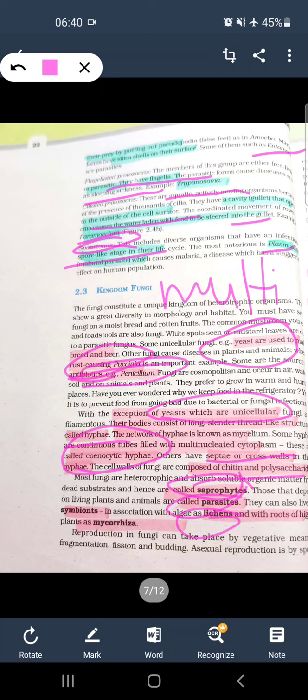Lichen and fungi live in association with algae as lichen, or with the roots as mycorrhiza. Fungi act as symbionts.